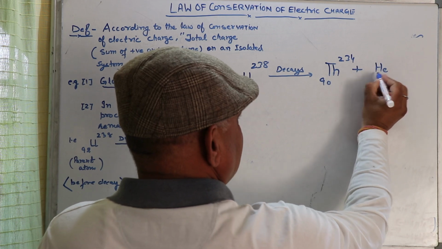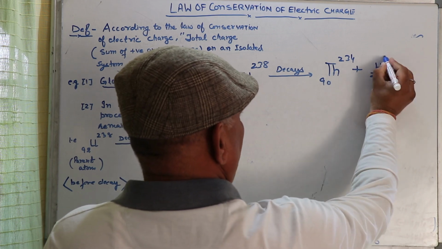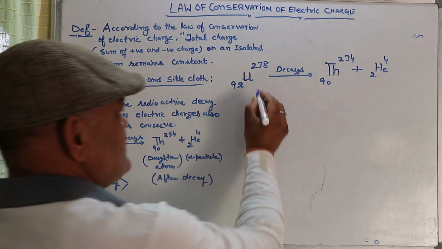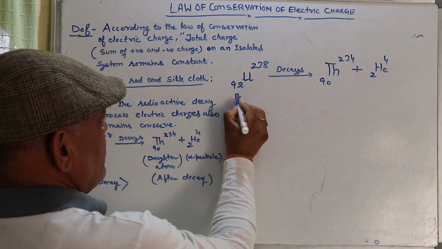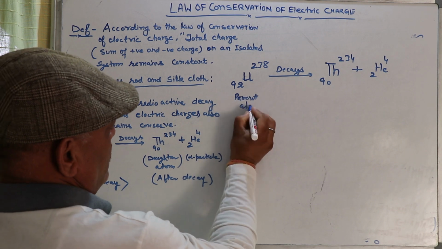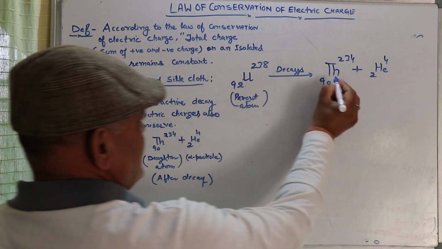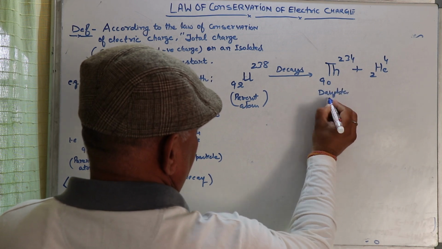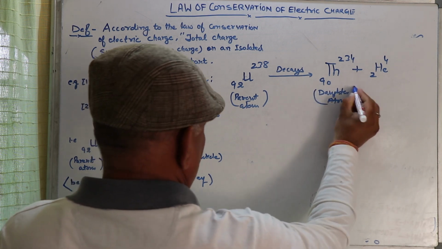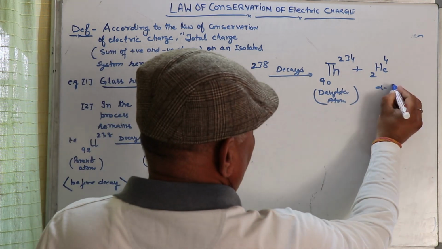The alpha particle is helium-4, with atomic number 2. This is our parent atom, here thorium is the daughter atom, and this is the alpha particle.